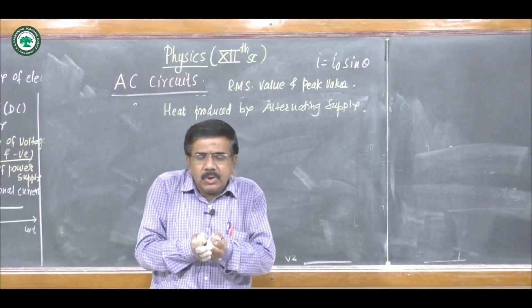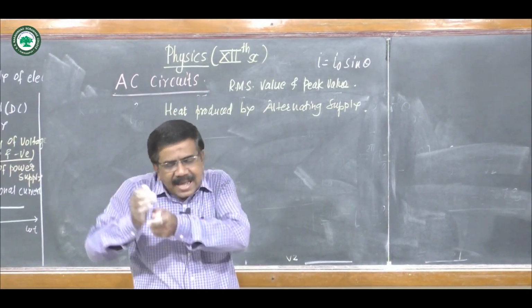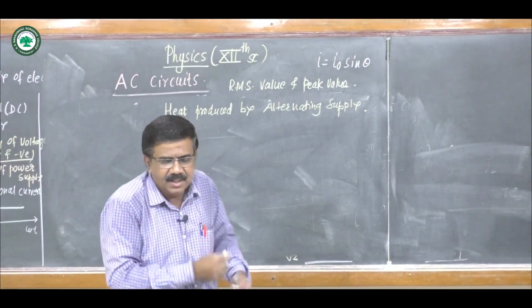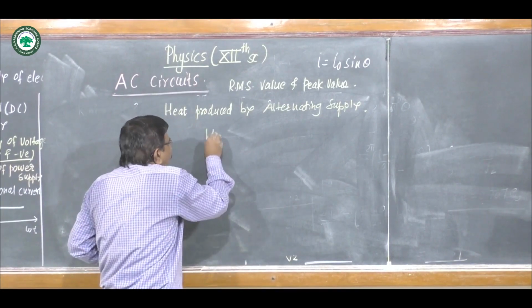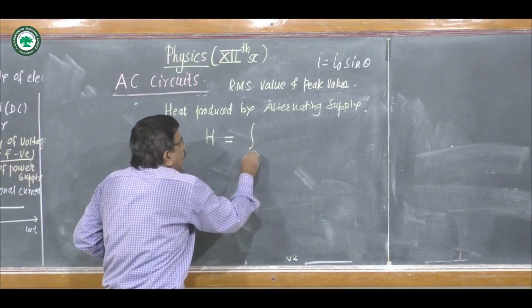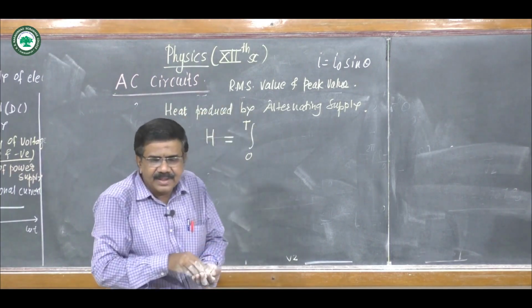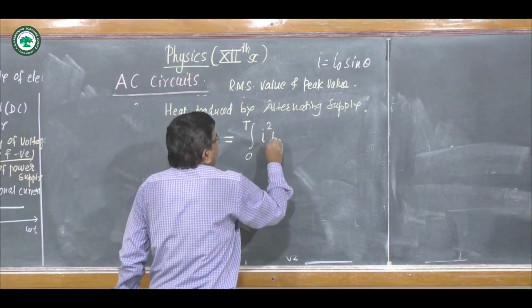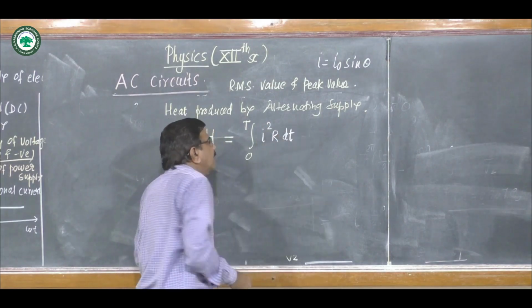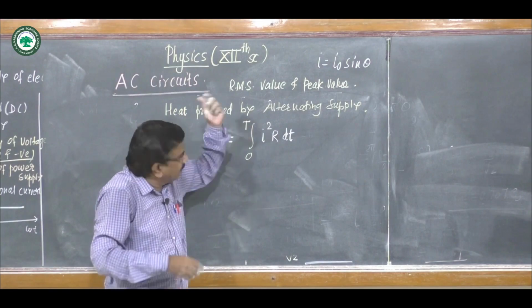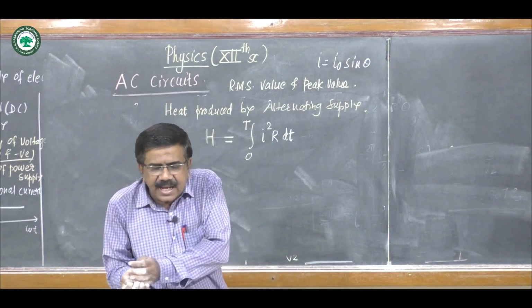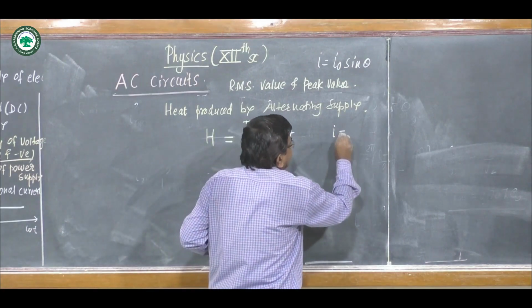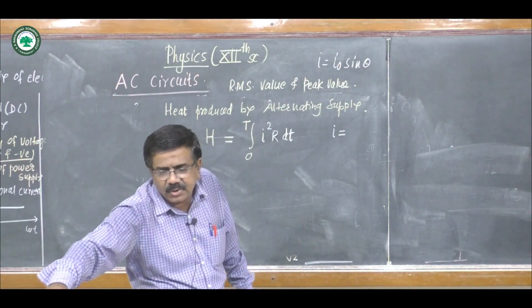As we know, H is I square R T, square of current into resistance into time. So the heat produced for one complete cycle, that is 0 to capital T, I square R dt. For the AC supply, the heat produced for one complete cycle is I square R dt. But we know the instantaneous value of current is I is equal to I0 sin omega t.